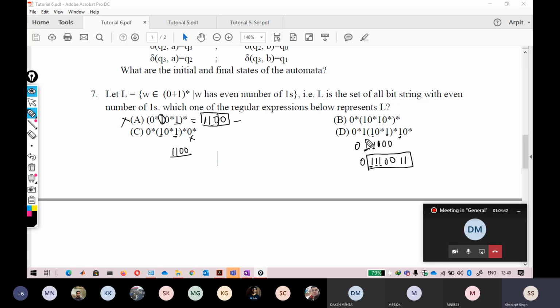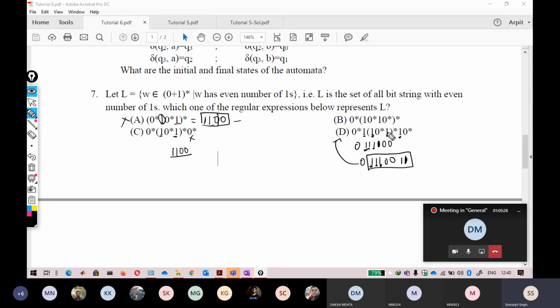Okay, let me again see. One you can get from this one, and this one you can get from this one, and because this is 0 star, you can get this one from this one. After that, you can go ahead. I don't think you should go ahead because I have to go ahead only by getting a one here. So I repeat this one, and by repeating it, I want another one here. Now I don't think this string is generatable from this one. If you clearly see, even number of ones, 1 2 3 4, are there, but I don't think that is generatable from this D.